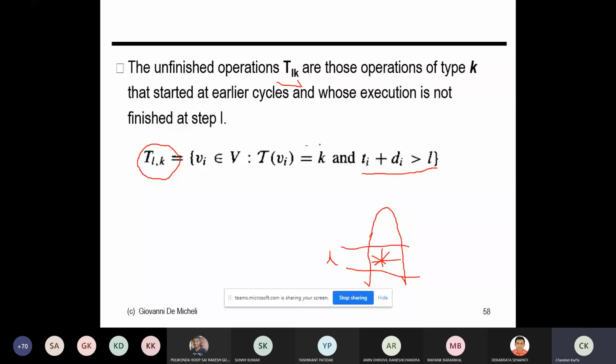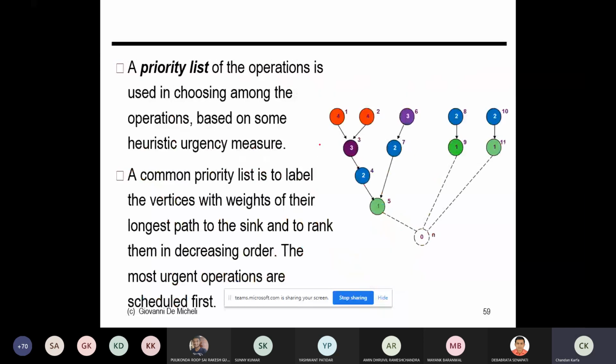And as I mentioned, for this heuristic algorithm the priority list is important. You are given a graph which is a DAG, a directed acyclic graph. So there is no loop, but it may not be a tree. It's a graph, so there may be multiple paths. For such a graph, you need to have a priority list.